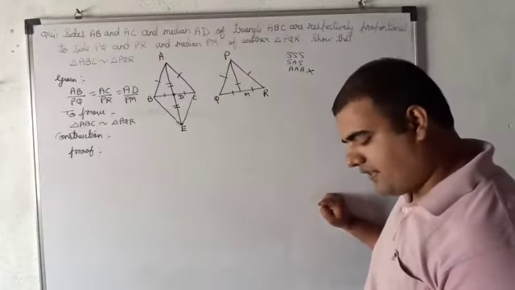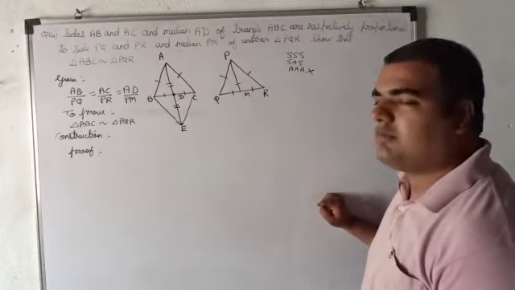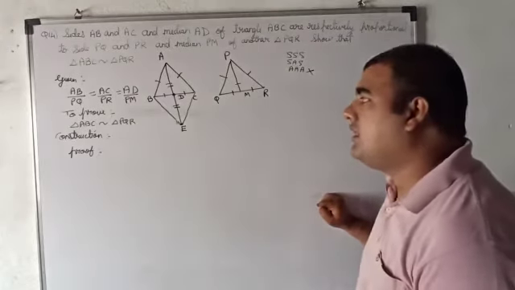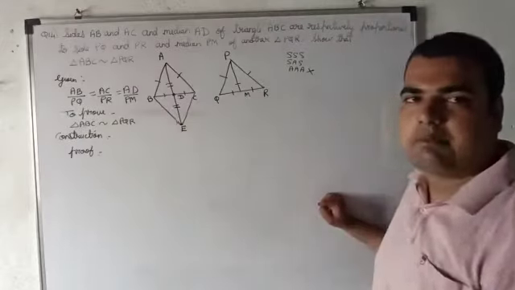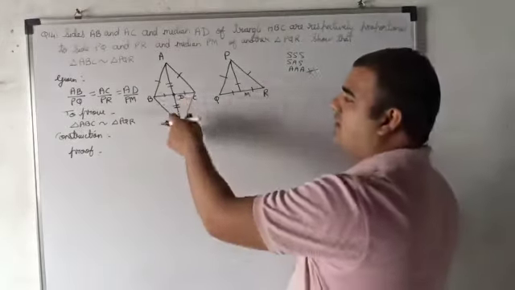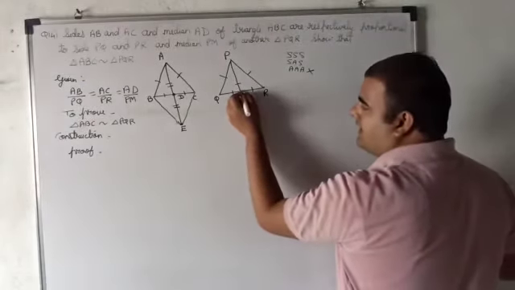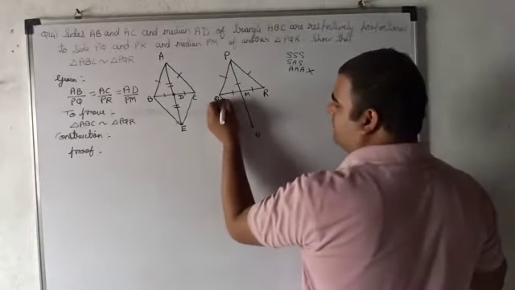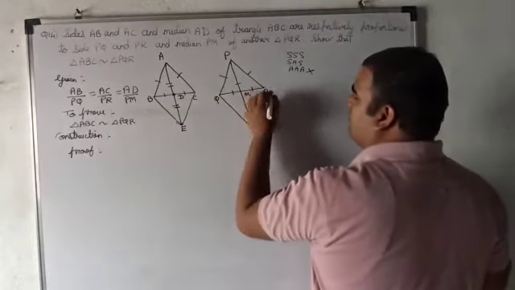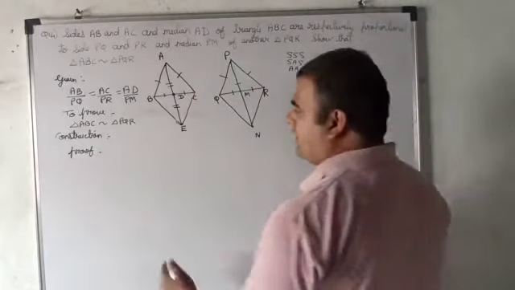Yes, last year we studied the theorem in parallelograms or quadrilaterals. In quadrilaterals, if the diagonals of a quadrilateral bisect each other, then it is a parallelogram. So we can prove ABEC is a parallelogram. Then our work will be easy. The same we have to do here. Extend PM up to N such that you will get this as a parallelogram. So, see, construction.